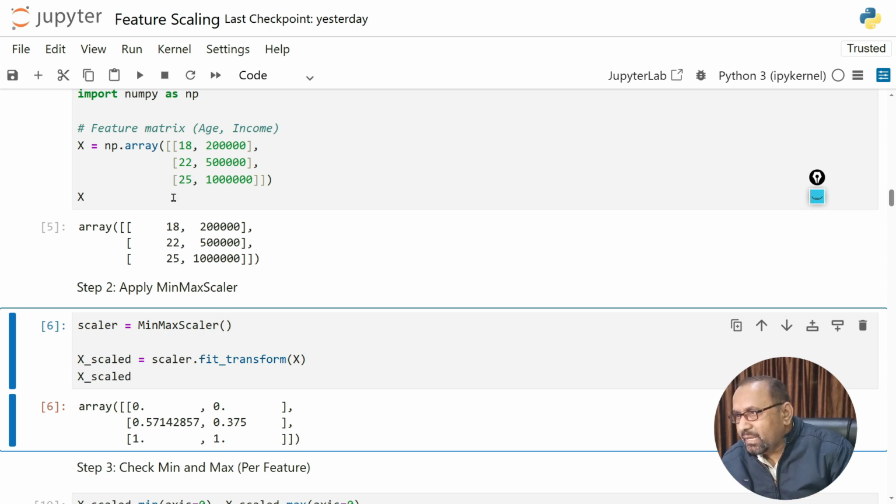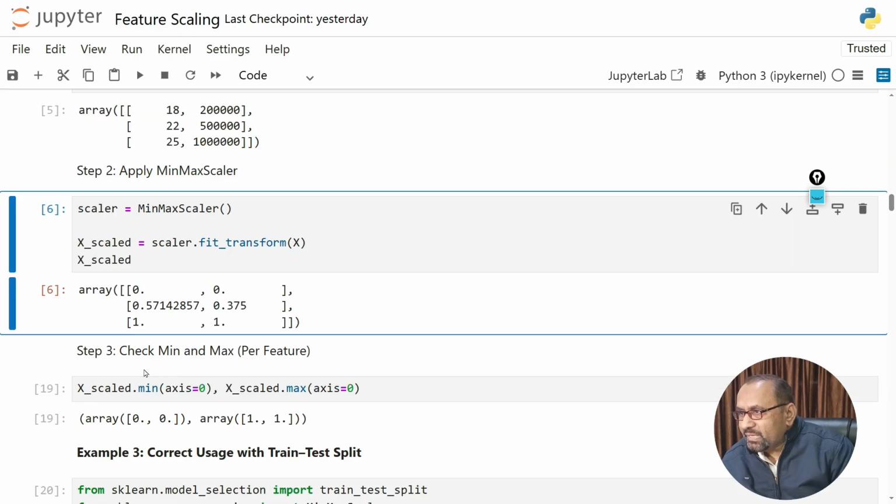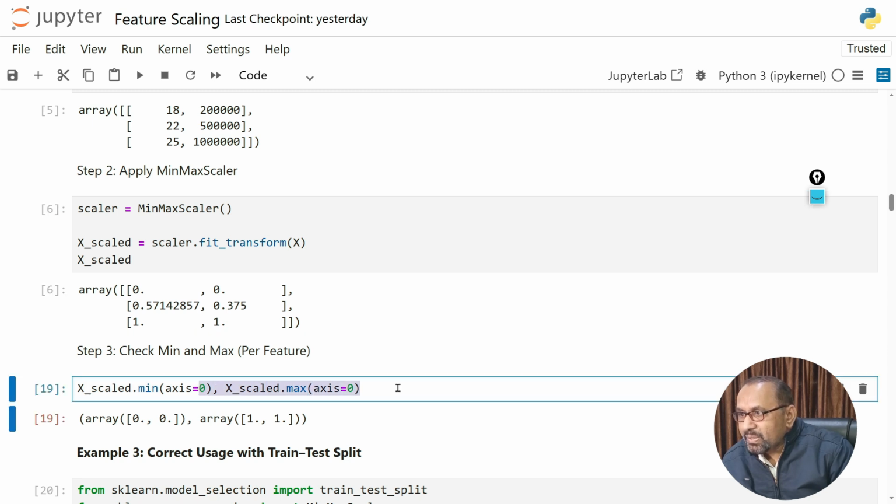So you can see we can easily compare, and there is very little difference. Otherwise, here we are not able to compare these, because some values are very high and some are small in size. But after scaling, these values are comparable. The ranges are absolutely the same, 0 to 1 and 0 to 1. After that we can check the minimum and maximum parameters. Here X scaled minimum, axis 0, and X scaled maximum. When you use this command, it will return the minimum and maximum values.